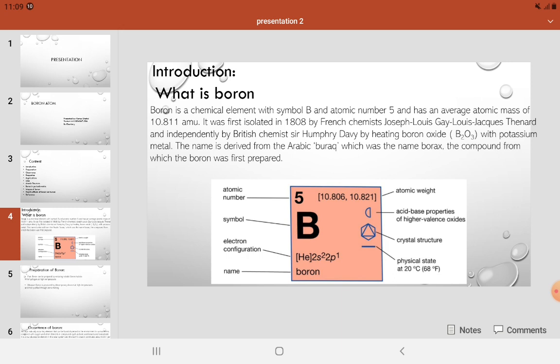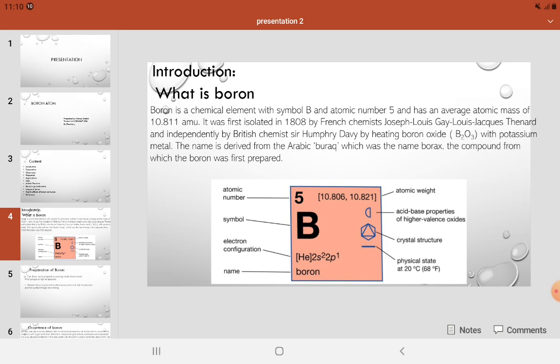Boron is a chemical element with the symbol B and the atomic number 5, and has an average atomic mass of 10.811 amu. In its crystalline form, it is a brittle, dark, lustrous metalloid. In its amorphous form, it is a brown powder. As the lightest element of the boron group, it has 3 valence electrons for forming covalent bonds, resulting in many compounds such as boric acid, the mineral sodium borate, and the ultra-hard crystal boron carbide.